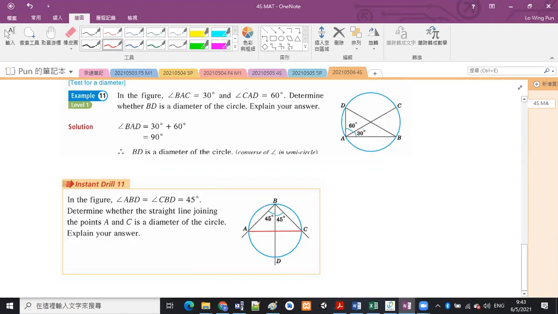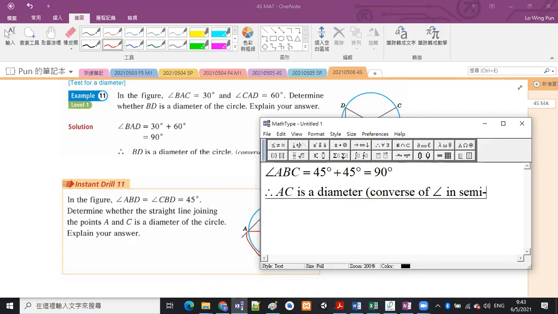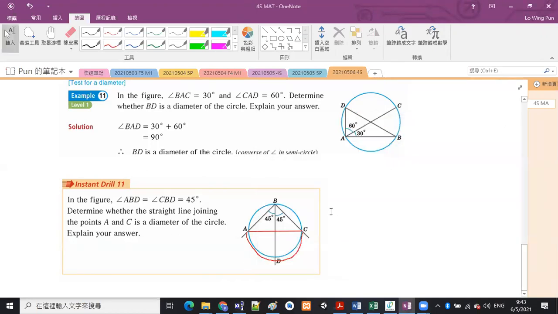Okay, so this 45 degrees plus 45 degrees is looking at this arc ADC. Okay, AC is also. So they are a pair of corresponding angle at center and angle at circumference. Okay, and then because angle ABC is equal to 45 degrees plus 45 degrees, which is 90 degrees. Therefore, we can conclude that AC is a diameter. Okay, with the reason converse of angle in semicircle. Okay.